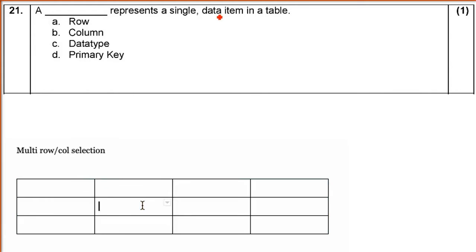So here, if we talk about rows and columns, in this tabular data, these are 1, 2, 3 rows. Here we have 1, 2, 3, 4. These are the columns. So one of the rows is representing a data item in a table. It can be the name, address, age and mobile number of someone. So one row is the whole data item. The answer is row.